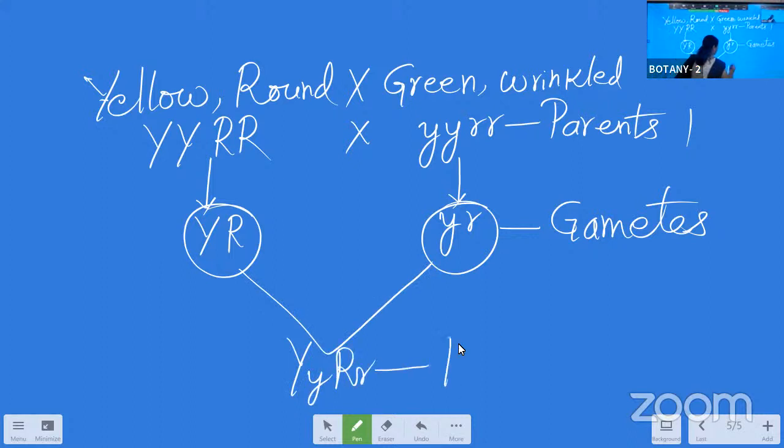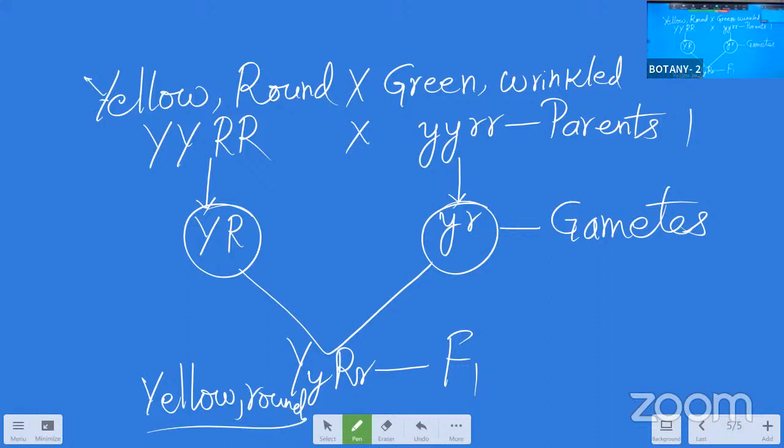So this is the F1 generation. Okay, so in the F1 generation, what is the phenotype of these plants? Those are yellow round seeded, that is yellow color and round shape for the seed. So this is the F1 generation.